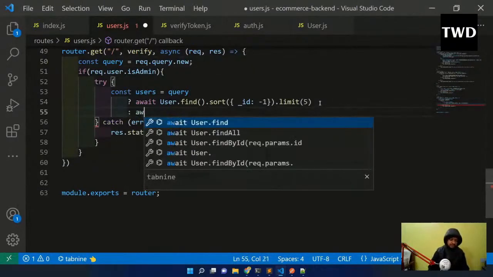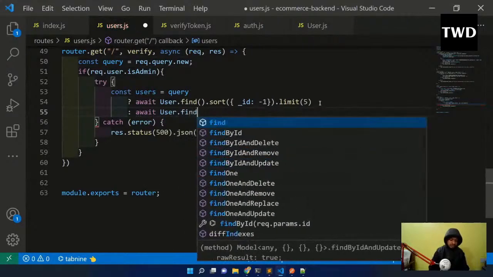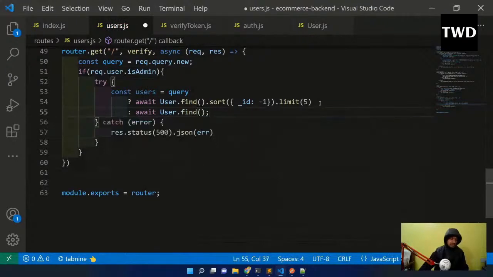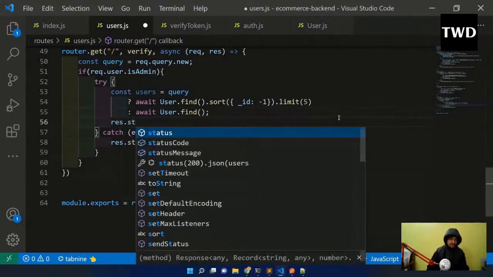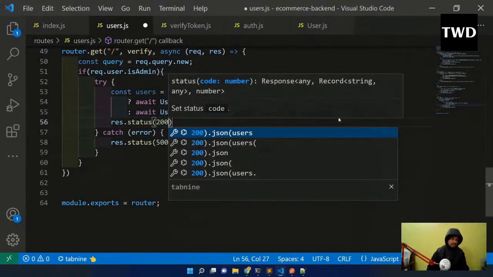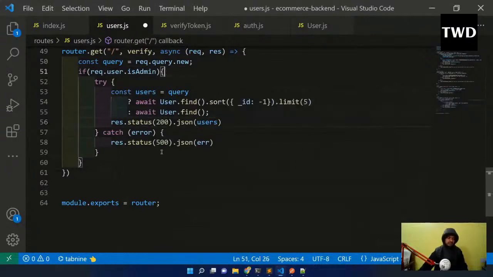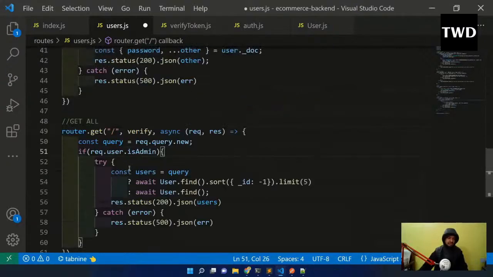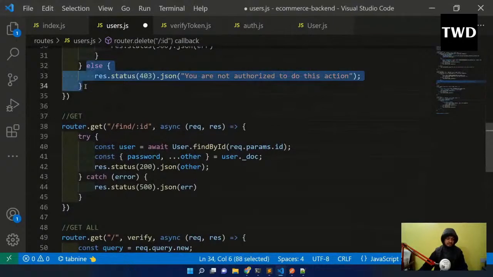Otherwise I will just pass await User.find(). Okay, this is there, and then I'm going to just send res.status 200 json users. And if he's not admin, then I will just pass that you are not allowed.